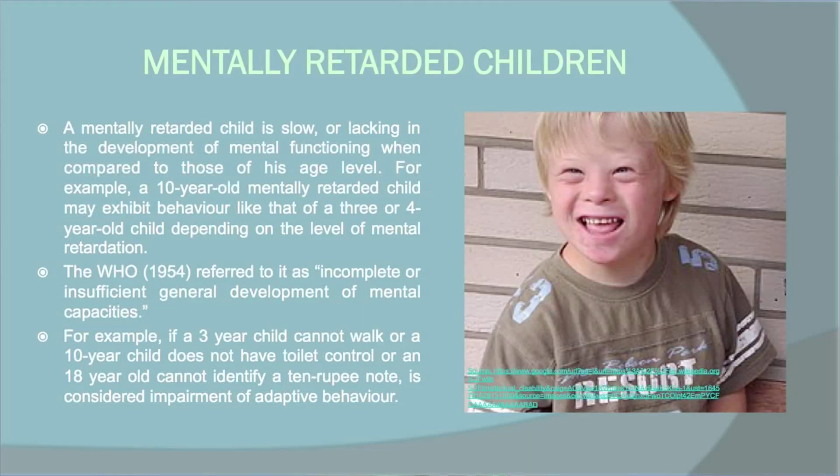I have also given an example: if a 3-year-old child cannot walk, or a 10-year-old child does not have toilet control, or an 18-year-old cannot identify a 10 rupee note, it is considered impairment of adaptive behavior. At your age or below your age, this is a very common thing. An 18-year-old child can easily identify a 10 rupee note, a 50 rupee note or a 100 rupee note.